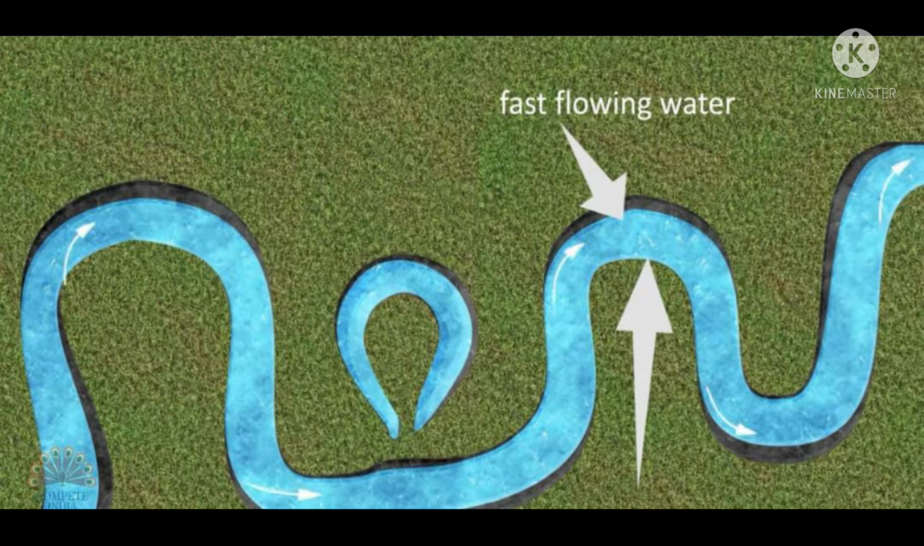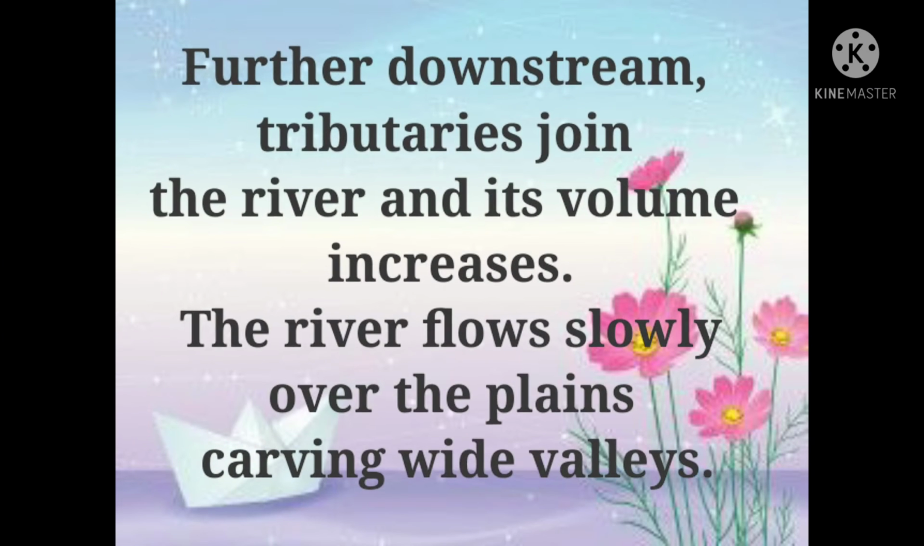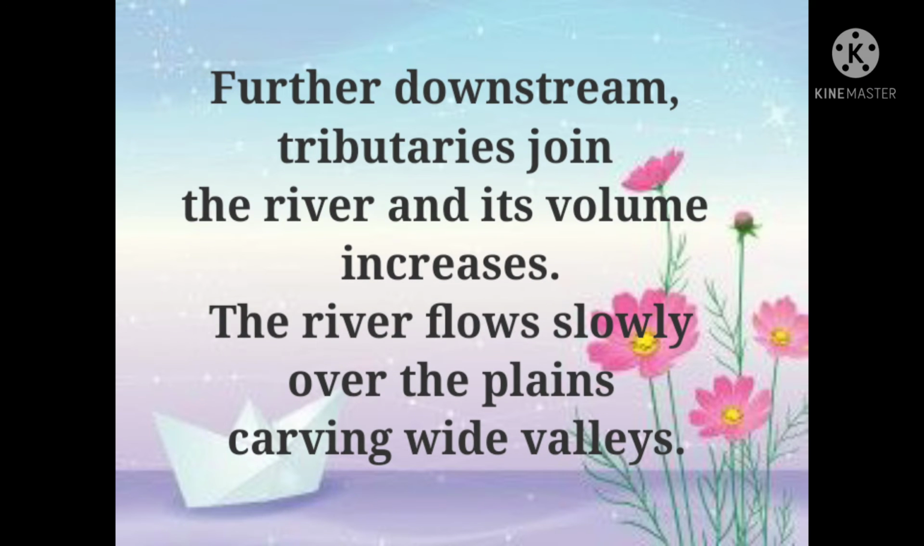Gradually, the narrow necks of the loop erode further and intersect each other. Now the river cuts through the intersection to flow in a straight path. As a result, the meandered loop is abandoned and it forms an oxbow lake. This is the definition given for meanders in the textbook.